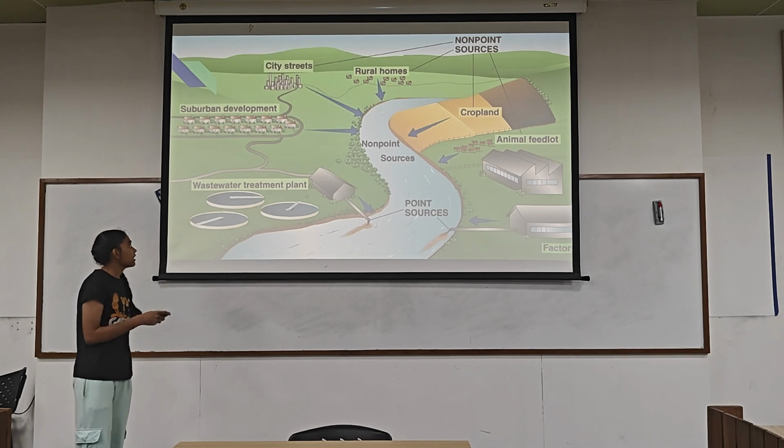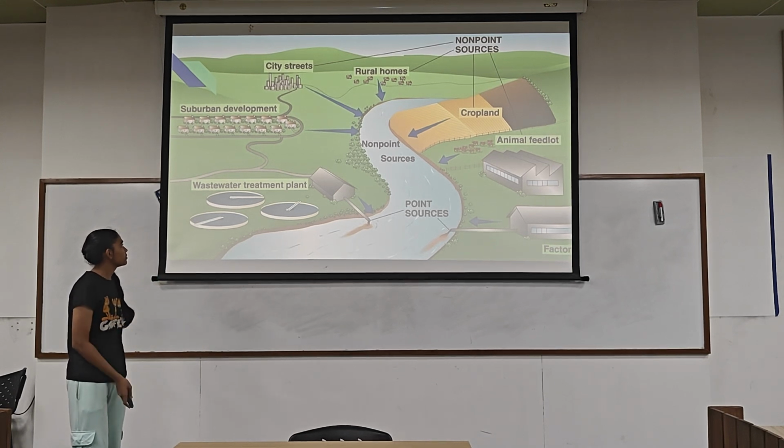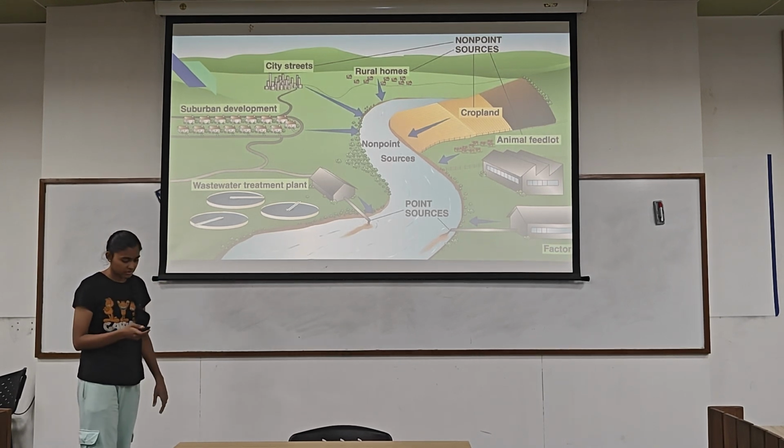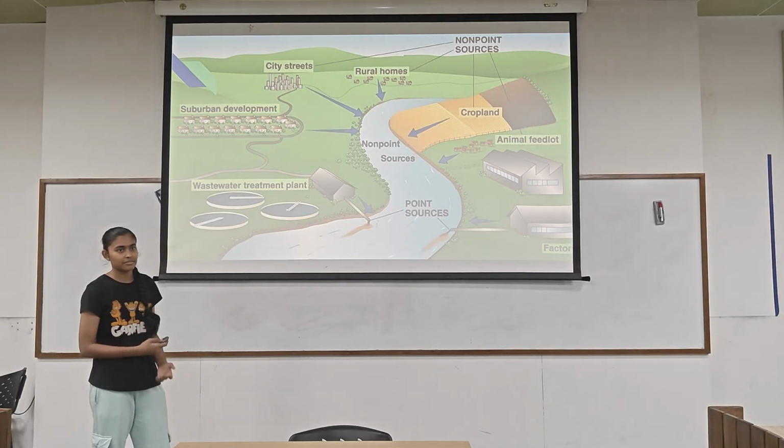Here we can see different kinds of non-point sources and point sources. It's quite clear which are the point sources and which are the non-point sources.